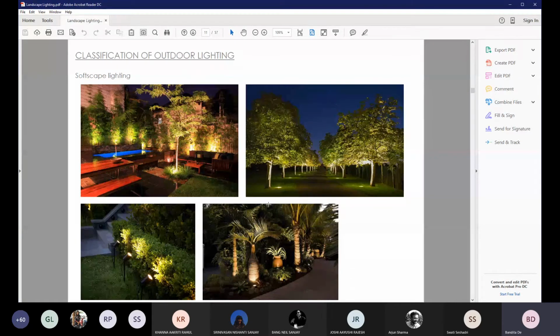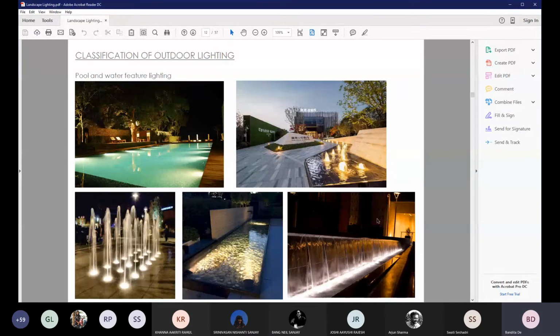In softscape lighting, uplighters or downlighters can be used to highlight your trees and shrubs in your landscape scheme. Now, these lights mostly define the mood of your landscape. They are a part of aesthetic lighting. Like earlier, the lighting classifications that we were looking at were mostly functional, but when you want to create an ambient or a specific mood for your landscape design, you use such highlighters to highlight focal points or important elements in your landscape design.